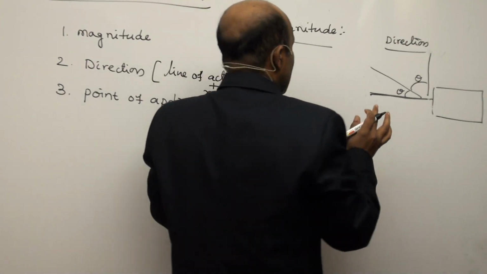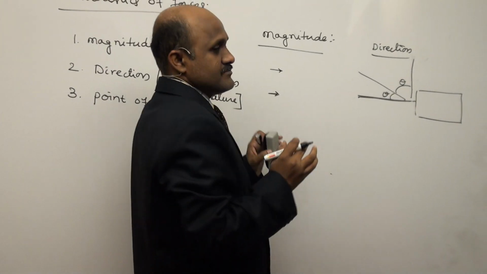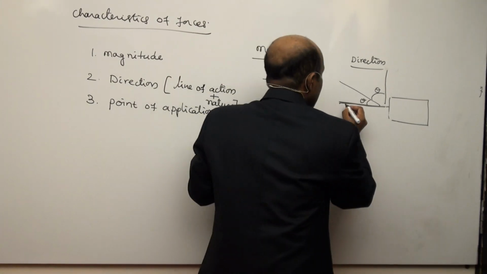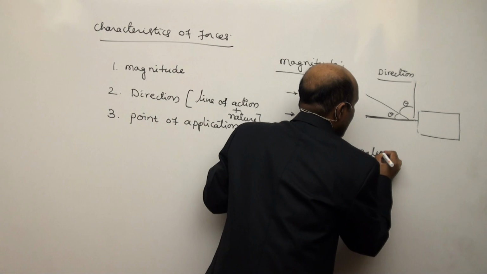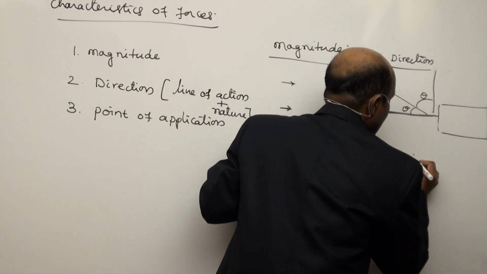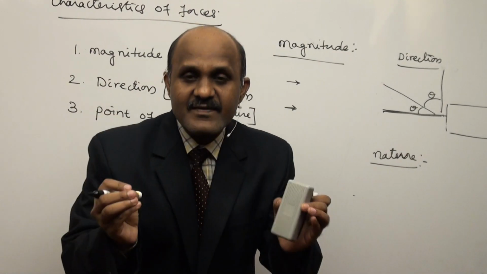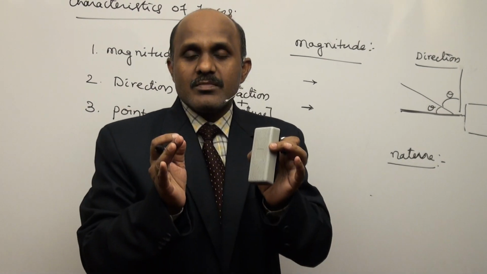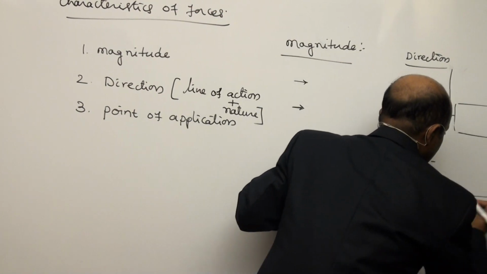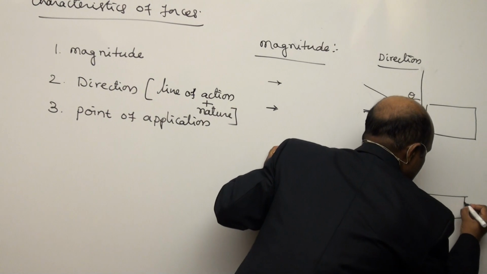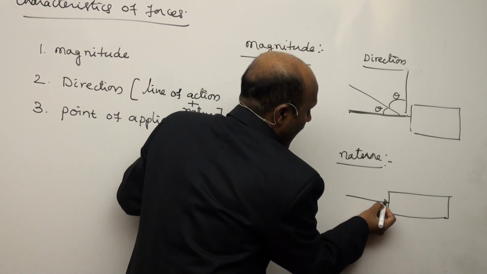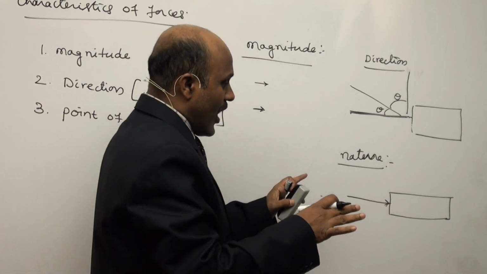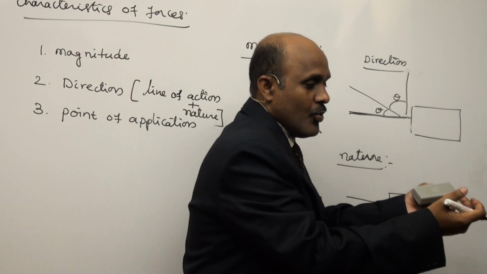Now the next one is nature. Along the line of action, the next one is the nature of the force. What is the nature of the force? Along the direction, the way with which the body is moved. Along the line of action, the body may be pushed or pulled.